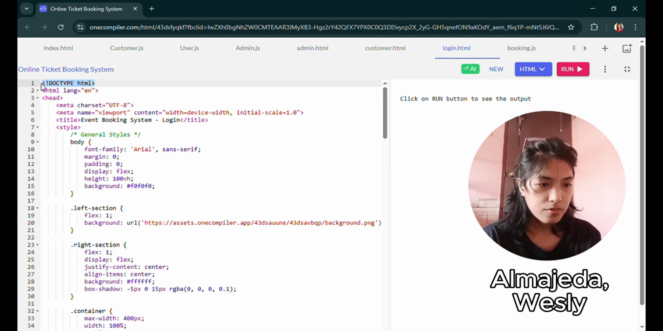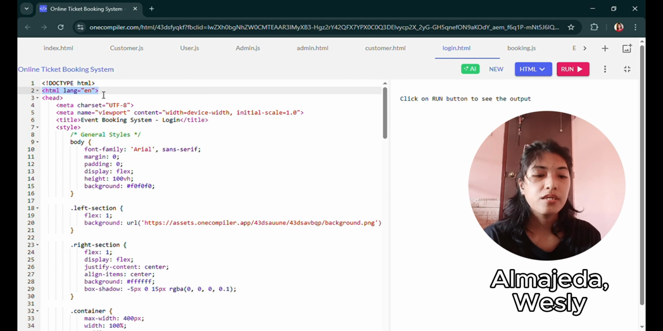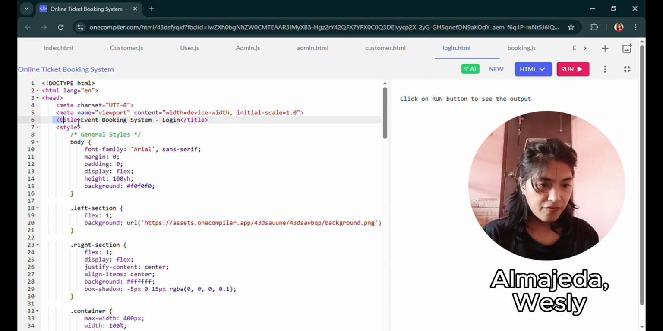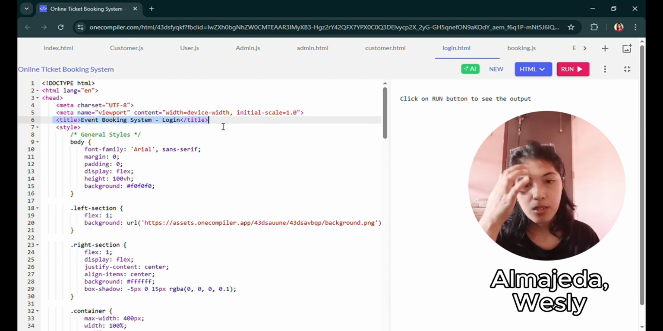So, this highlighted code is to tell the browser that the document is an HTML file and this page is in English. The next highlighted code is to help the page display properly on devices, including mobile phones. And this line of code is the title of the web page.